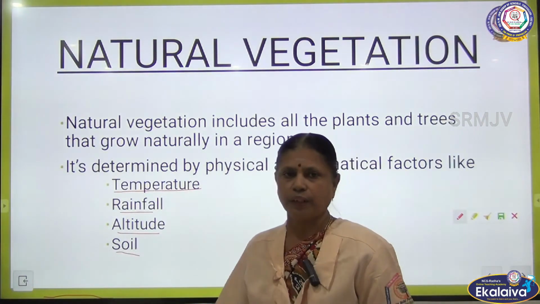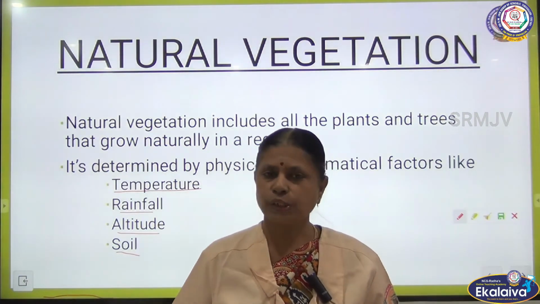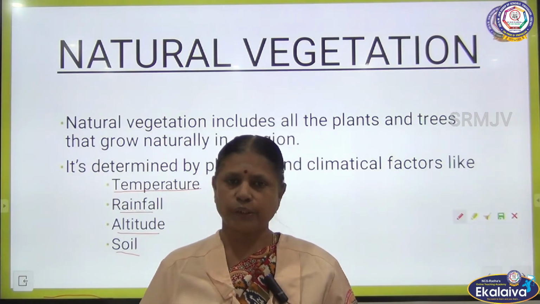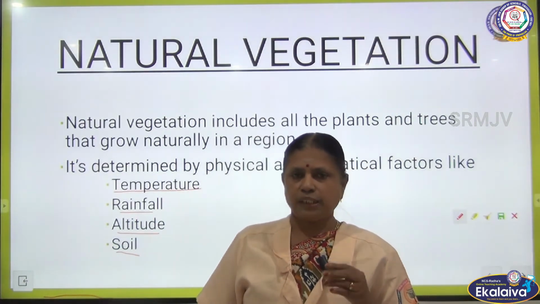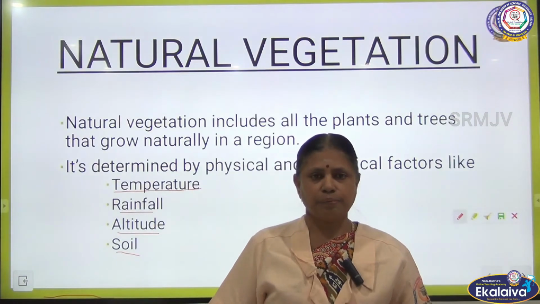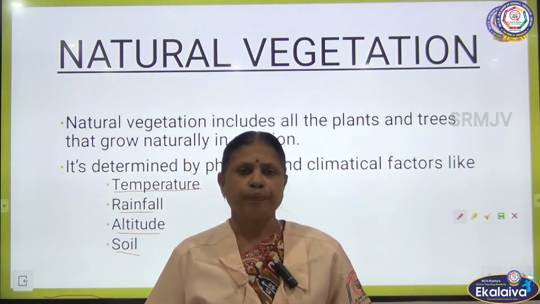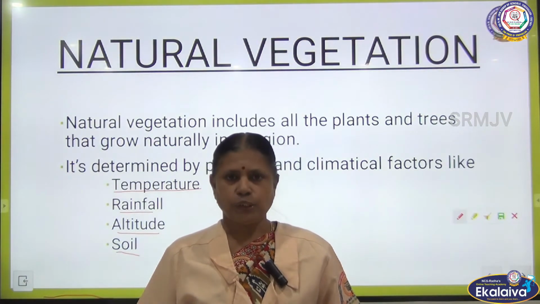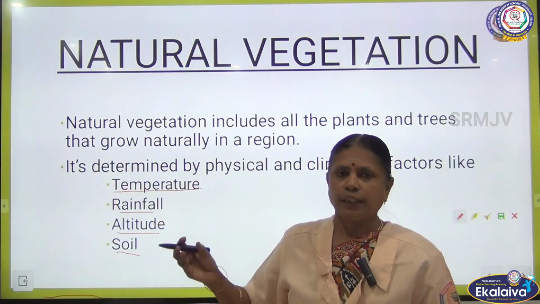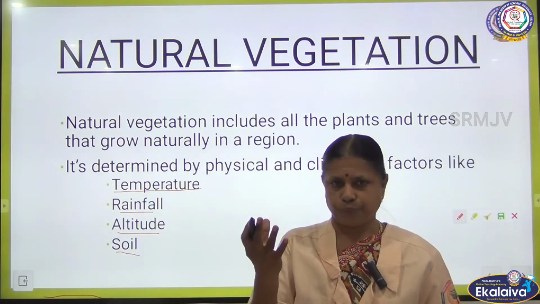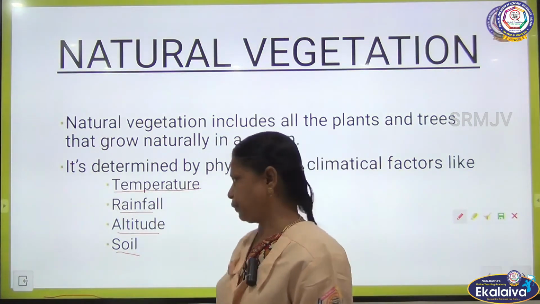Next, soil. There are different types of soil on the earth. For example, alluvial soil, black soil, red soil, laterite soil, and many more. Some soils are very fertile and some soils are not fertile. According to the fertility of the soil, the plants differ. So, vegetation depends upon the soil. The soil makes the plants grow. So, according to the quality of the soil, the plants differ.